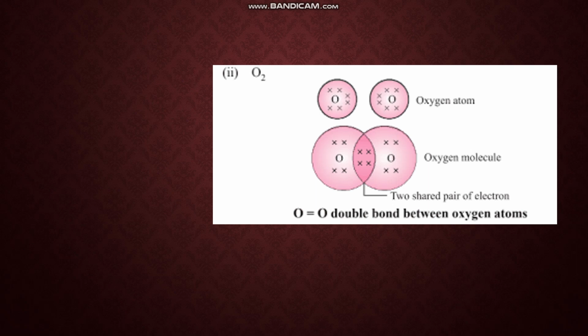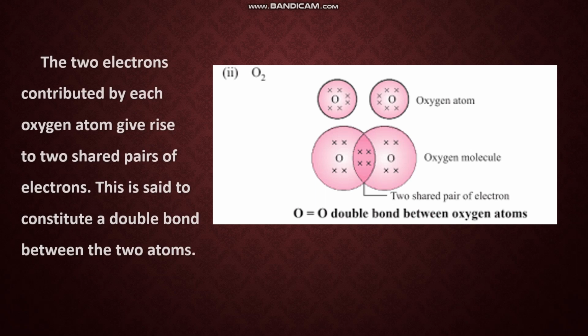Let us see here. One oxygen atom has 6 electrons in the valence shell. The other oxygen also has 6 electrons. So both of them are sharing 2 pairs. 2 electrons of this oxygen and 2 electrons of this oxygen are both mutually sharing. As 2 pairs are sharing here, that means 4 electrons they are mutually sharing, or 2 pairs. A double bond is formed between these 2 oxygen atoms.